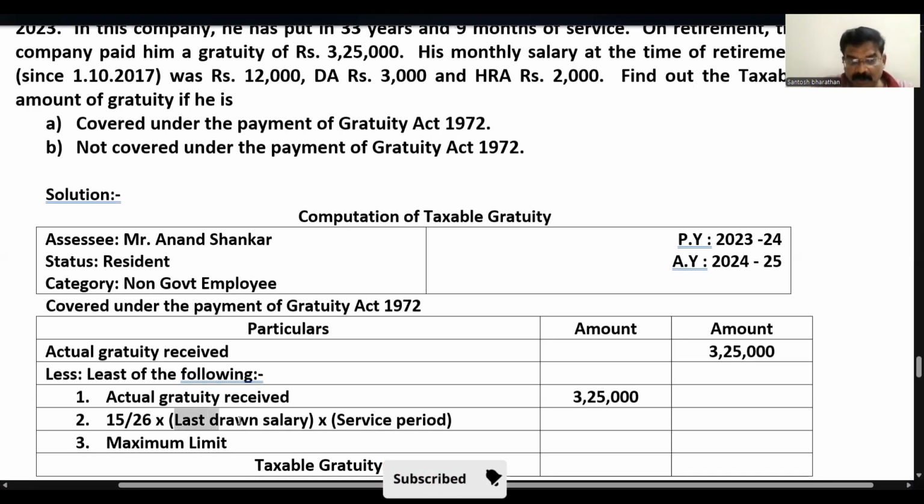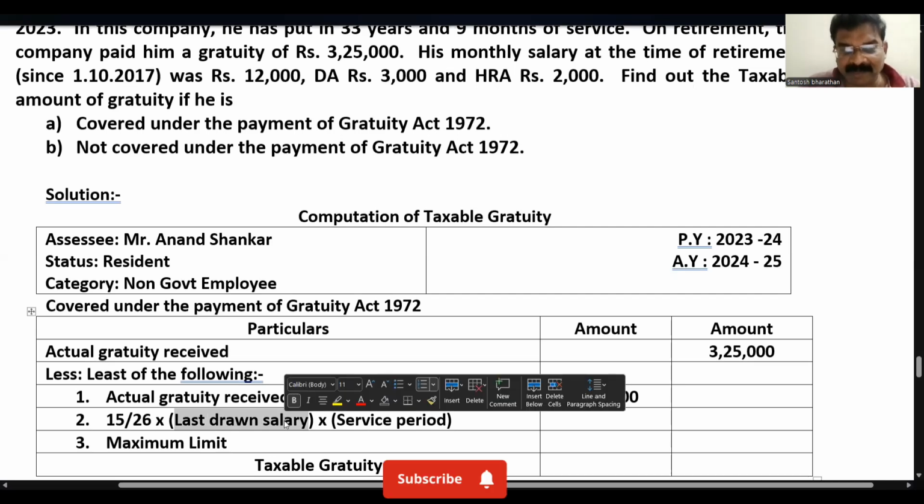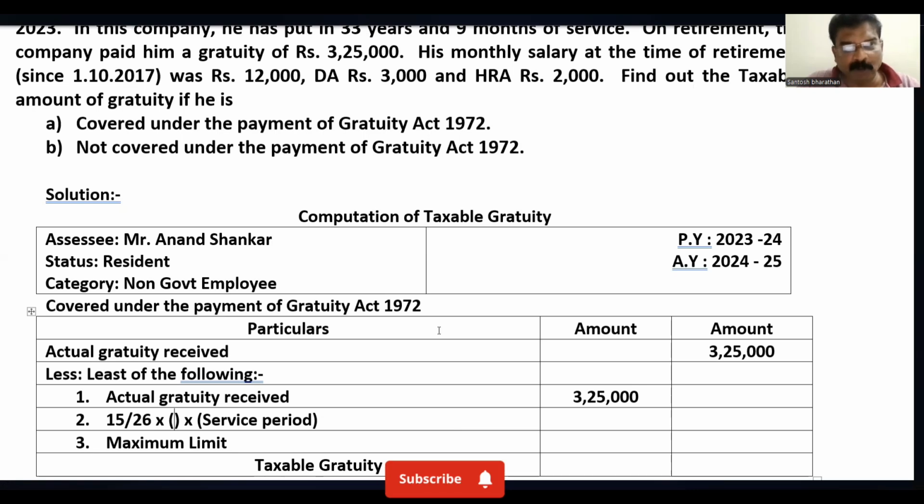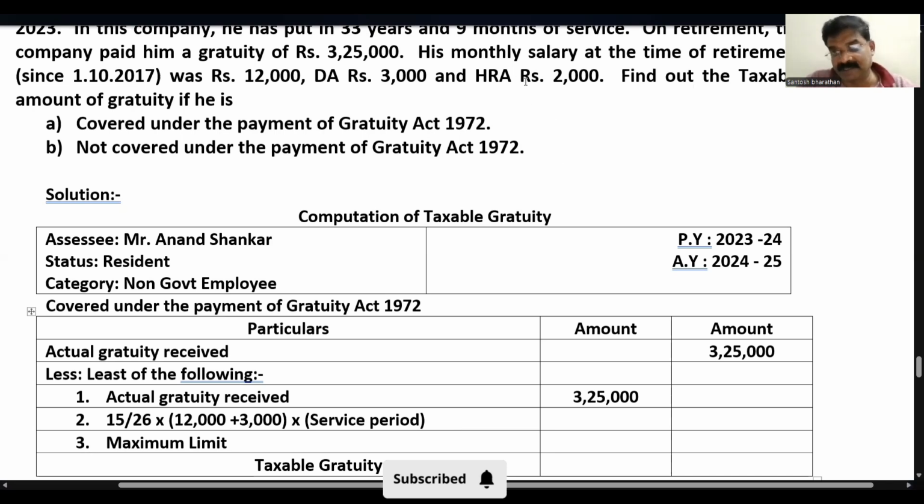Last drawn salary. The definition of salary says basic salary plus dearness allowance plus dearness pay. So here in the problem we have basic salary of 12,000 plus 3,000 as DA. HRA we did not consider here, since the salary definition is related only to basic salary, DA as well as DP.